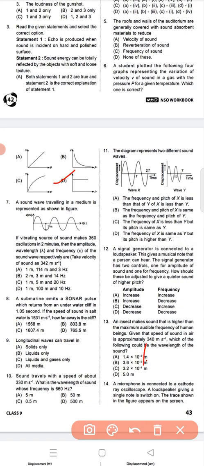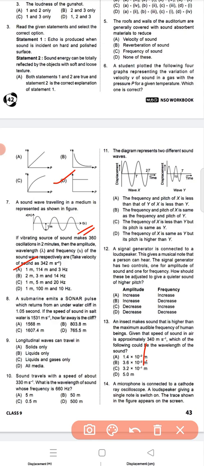D is the correct option. Question number 7: a sound traveling in a medium is represented as shown in the figure. Find the wavelength lambda versus frequency mu of the sound, taking the velocity of sound as 342 meter second inverse. So for question 7, answer A is the correct answer: 114 meter and 3 hertz.